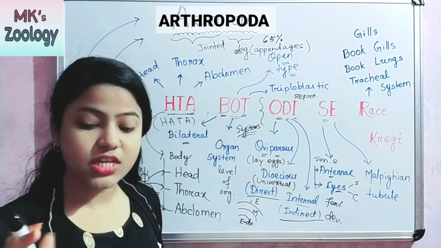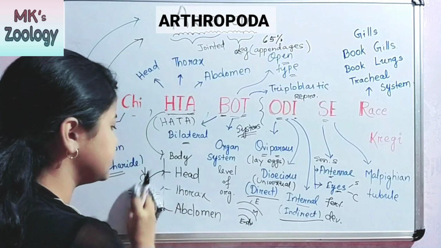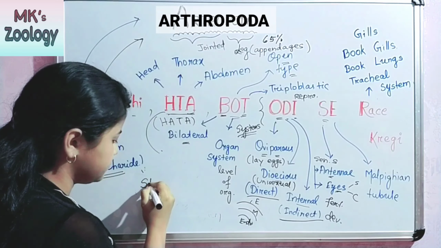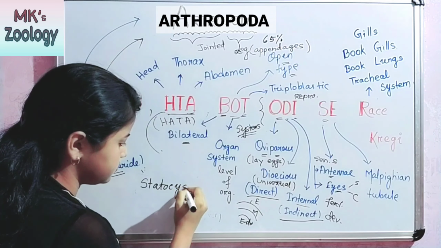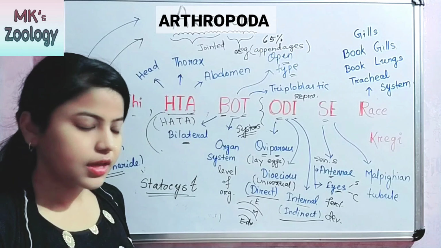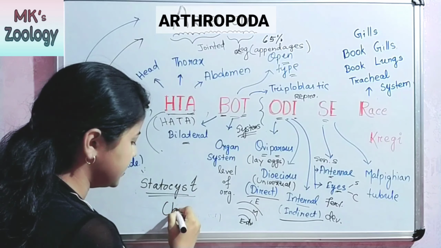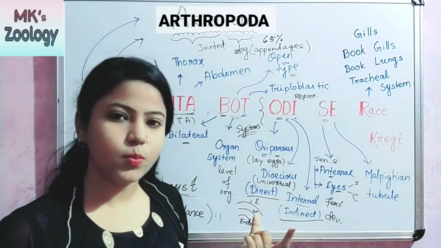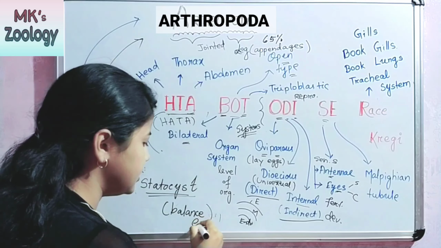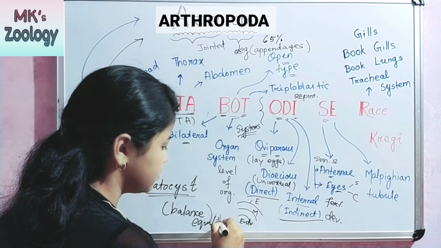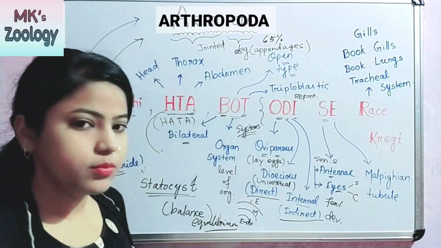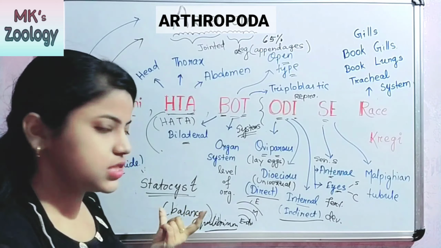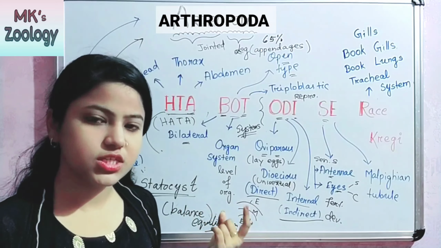Okay. And there is an organ present in arthropodans, that is statocyst, and which help to balance the body, or to equilibrium. Okay, to equilibrium or to balance the body of arthropoda. That is the meaning of statocyst, which is present in arthropods.